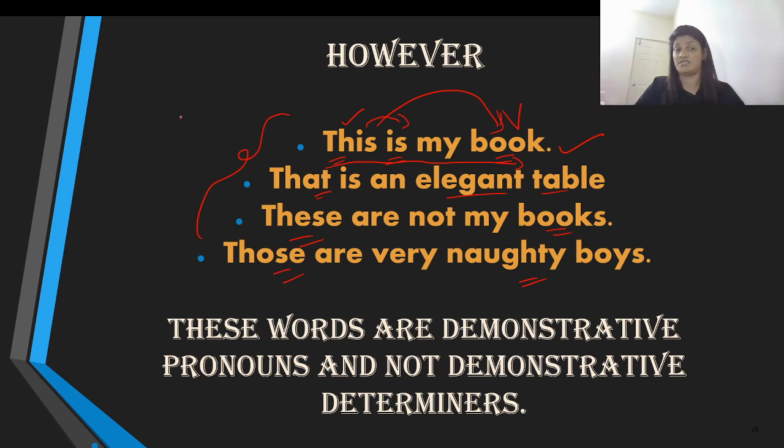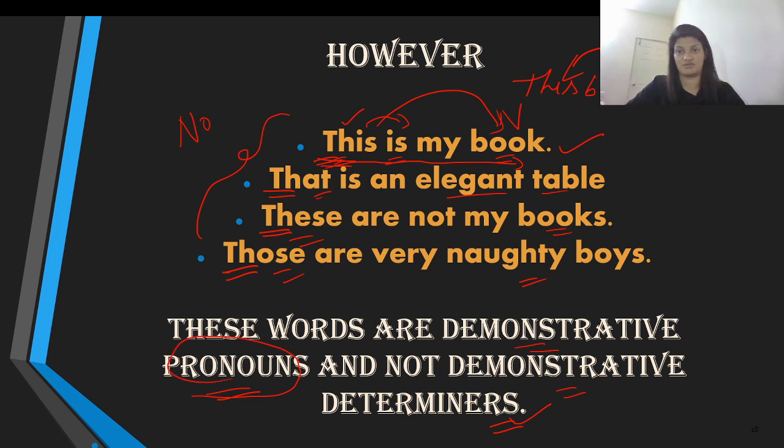Well, the answer to that question is nope, you wouldn't. Because here, these words qualify as your demonstrative pronouns. That's correct. They qualify as your demonstrative pronouns and not as demonstrative determiners. For these words to qualify as demonstrative determiners, you need to have a noun right next to them. Only then do they qualify as your demonstrative determiners, or else they are your demonstrative pronouns.